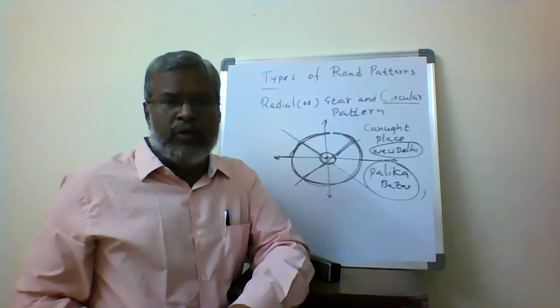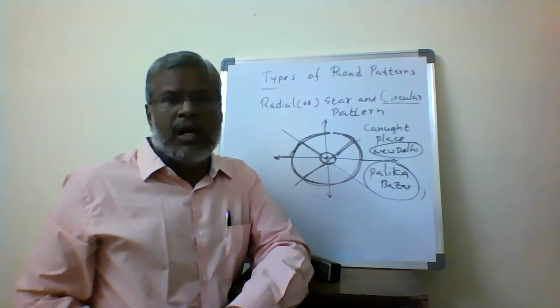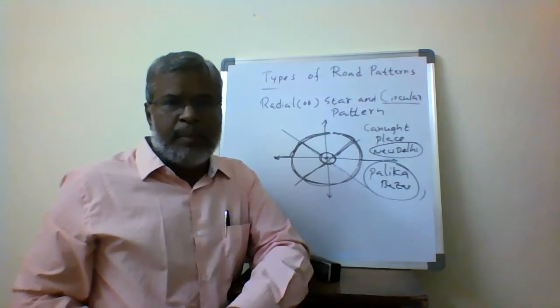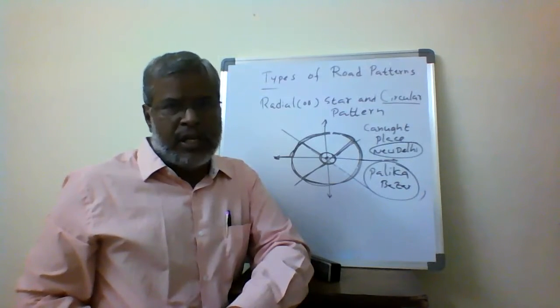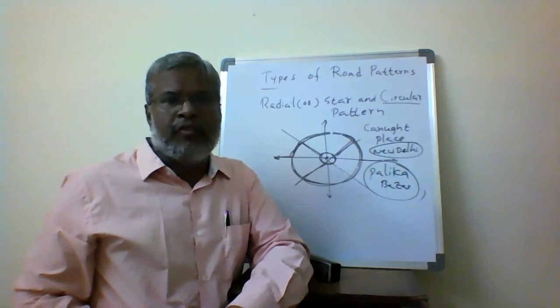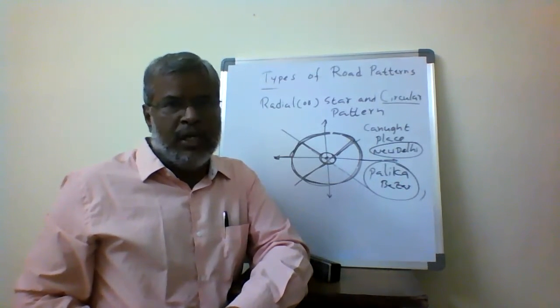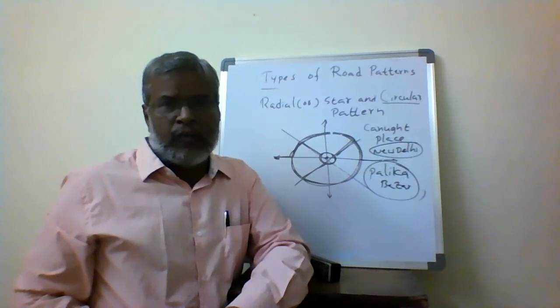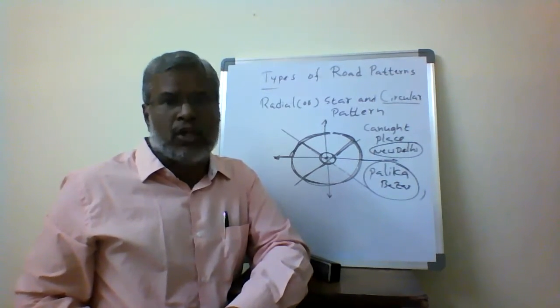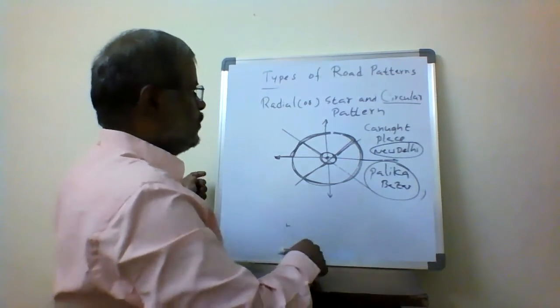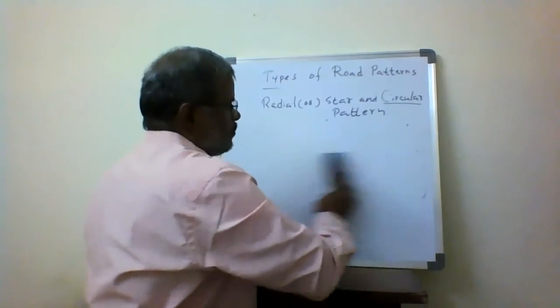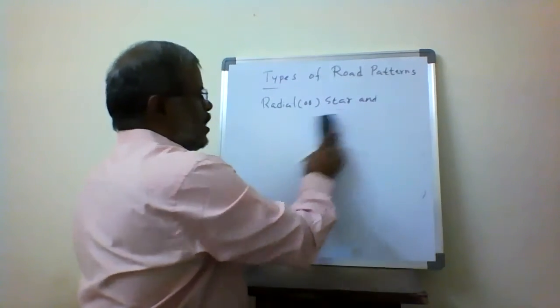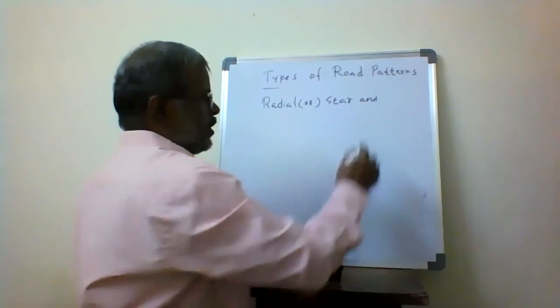The best example we can see is Palika Bazaar, Connaught Place of New Delhi. This is the best example they constructed, and they got favorable results from that route. The network we provide is the radial, star, and circular pattern. And the next one is called radial or star and grid pattern.